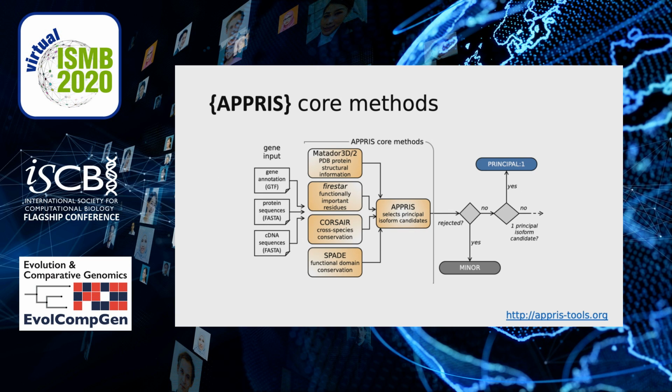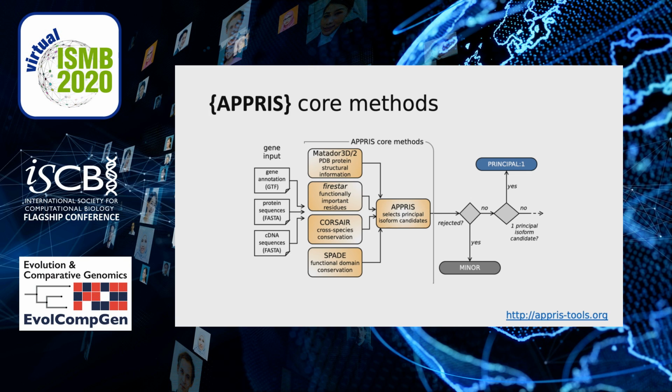Here we have a workflow diagram of the process of calculating an APPRIS score for the transcripts of a gene from the four component methods. Matador3D scores each variant on its alignment to PDB protein structures. Firestar predicts functionally important amino acid residues. Corsair uses BLAST to score variants on their conservation over evolutionary time. And SPADE uses Pfam-scan to identify the set of functional domains in each variant.